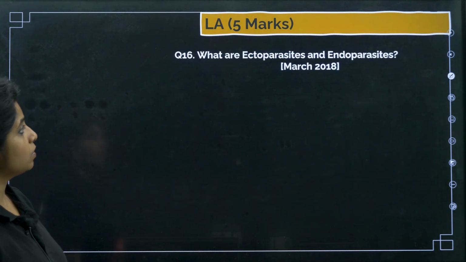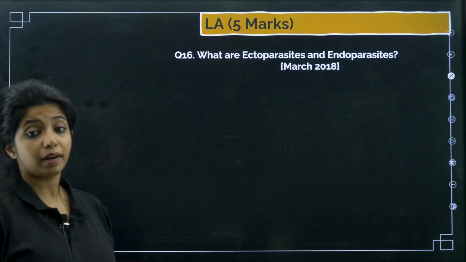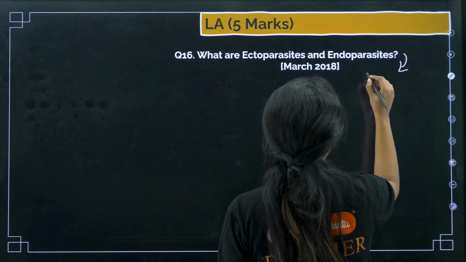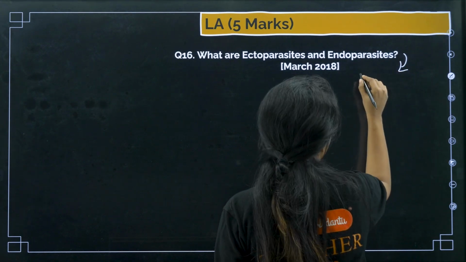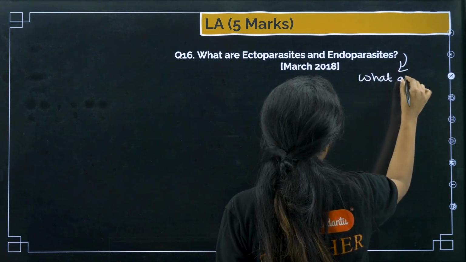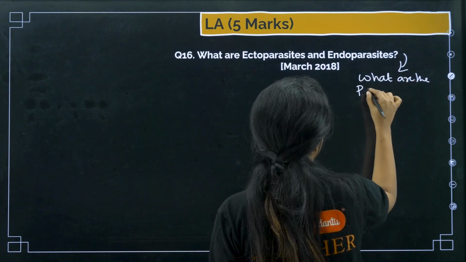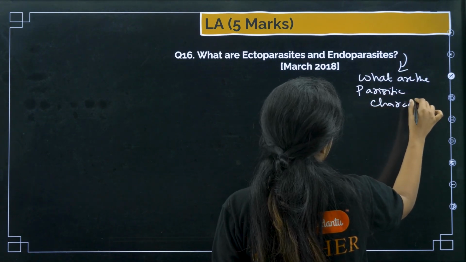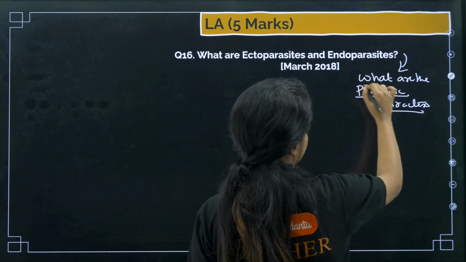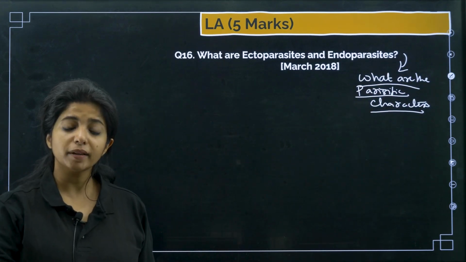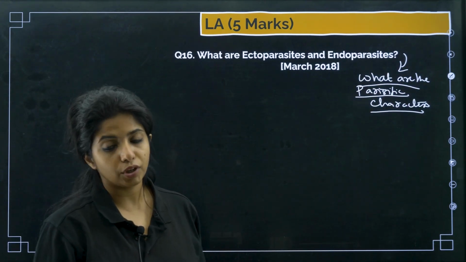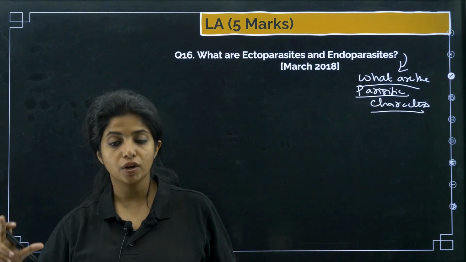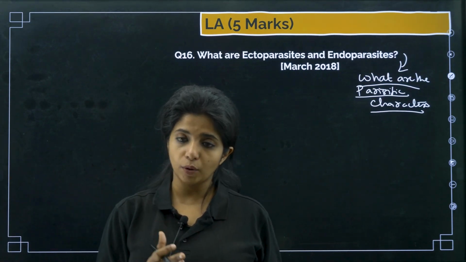Going ahead with the next question, what are ectoparasites and endoparasites? And also a little addition to this question, that is, what are the parasitic characters that the parasites have evolved? That is also a question. Now ectoparasites, I told you, live outside the body of the host. Host you have to mention. Whenever you talk about parasitism, you have to mention host. So ectoparasites are the ones that live outside the body of the host.